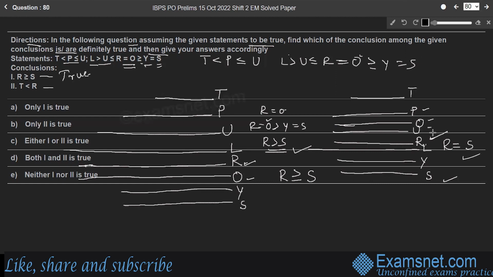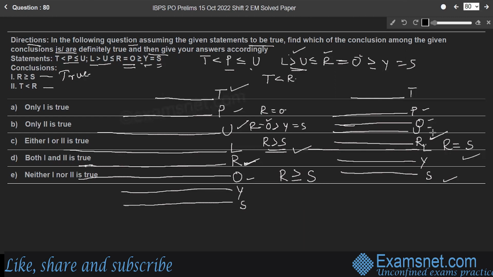Whereas the second one, T less than R. Look at lines T and R. T is less than R in the first case because T is less than P, P is less than U, and U is less than L because L is greater than U. The relation between L and R is not given.